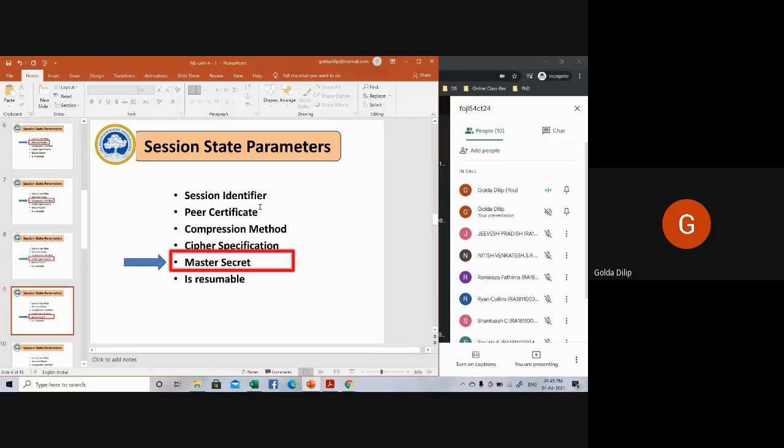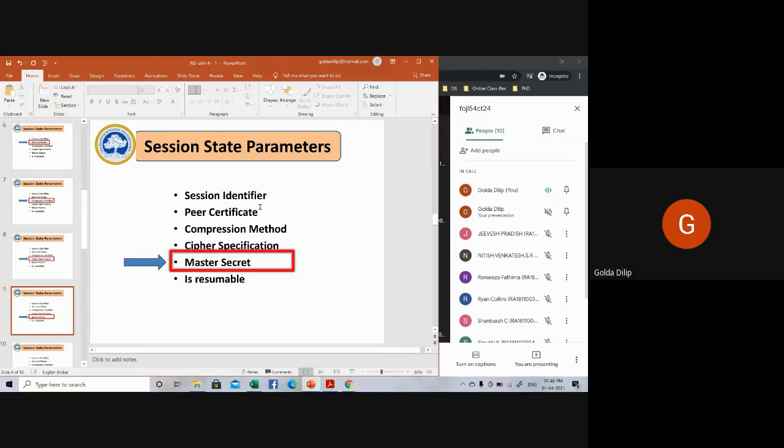Then we have what is called your master secret. This is a certain amount of bytes. I don't remember exactly how many bytes, but you can say this is a secret which is being shared between the client and the server, encoded as a sequence of bytes. It has a fixed size. I don't remember right now, I'll just look into it and tell you. As far as I remember, it is 48 bytes, or 24 bytes, one of those.